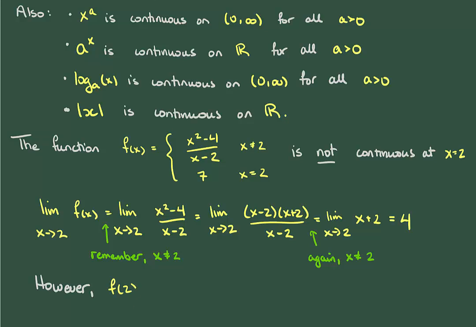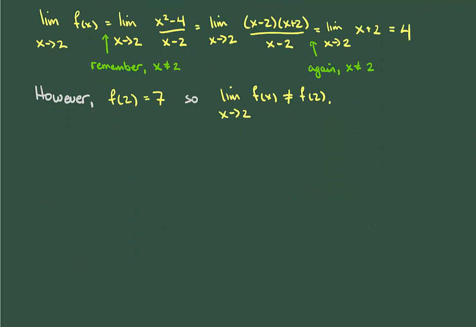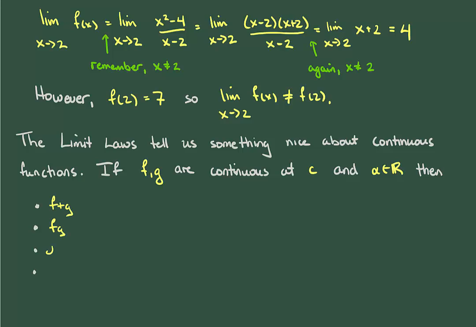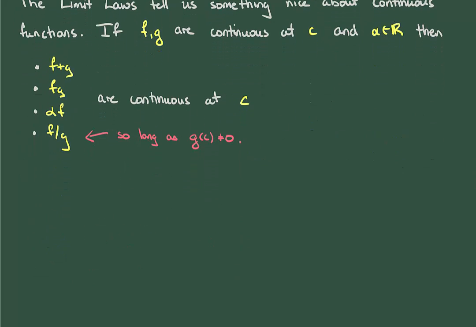However, the actual value of f at 2 is equal to 7, which does not agree with the limit. Hence, f is not continuous at x equals 2. Now, before doing any examples, let's see that we can immediately apply the limit laws to continuous functions. So if f and g are continuous at c, and alpha is a real number, then f plus g, fg, alpha f, and f over g are all continuous at c as well, with the usual caveat that in the last case we need g of c to be non-zero.